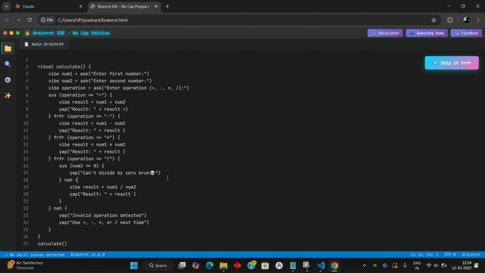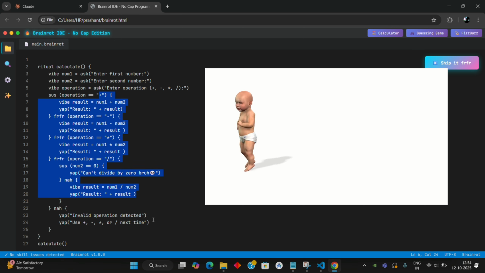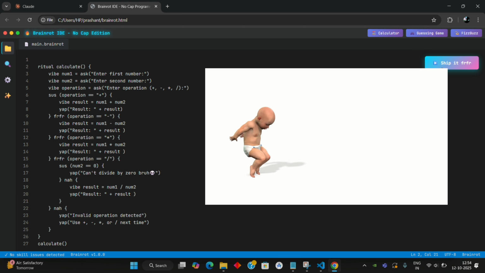Finally, I wanted to see how far this could go. So I built a Brainrot calculator. Yeah, a fully functional one. And yes, it actually worked. It asked for numbers, performed math, and roasted me when I divided by 0. The Brainrot calculator was alive. At this point, I was crying tears of both joy and confusion.